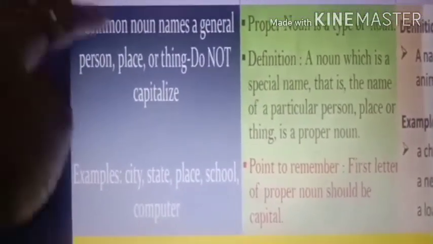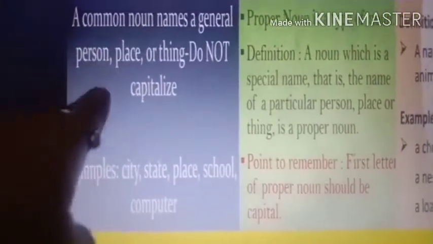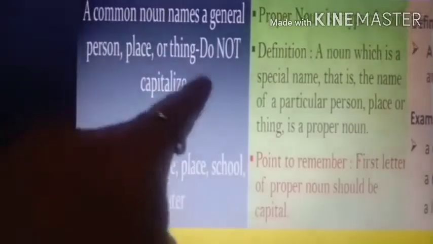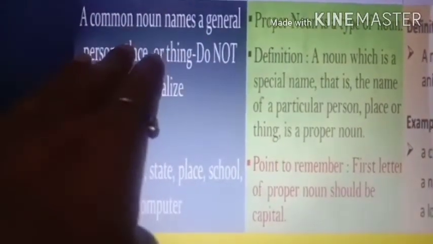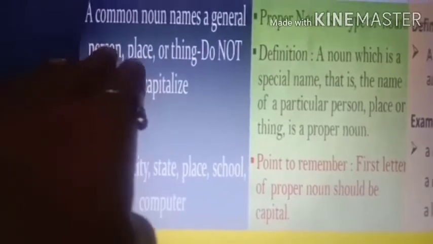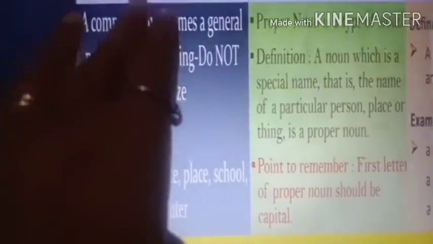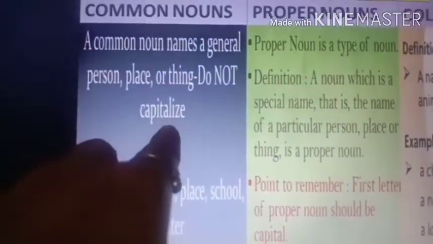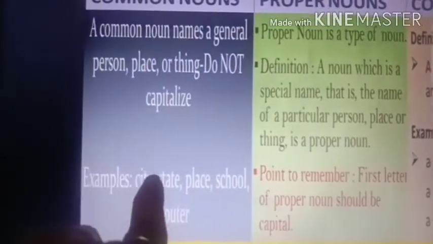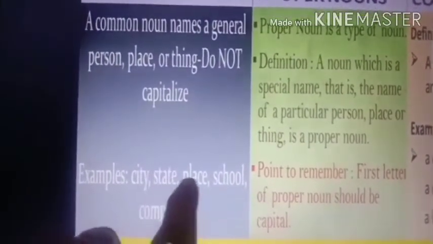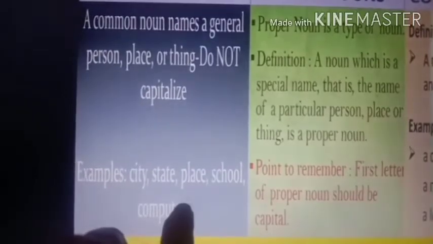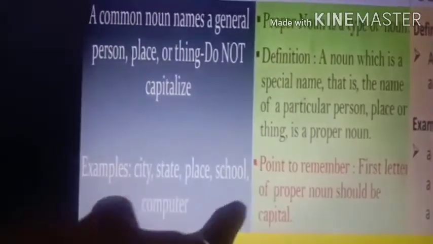Now you will understand because I already gave you the examples. Now see, a common noun names a general person, place or thing. Do not capitalize, it is just a general person. All the persons, places or things are called common nouns, and do not capitalize means it does not have capital letters. See, city, state, place, school, computer, all these are common nouns because they do not have any names.